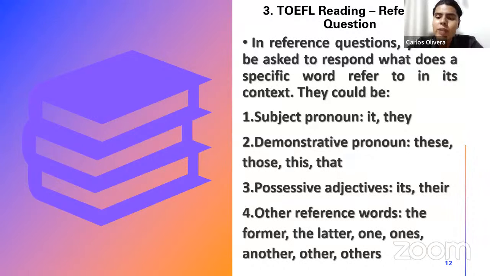Look at it. It's going to ask you what a specific word refers to in its context. These words could be subject pronouns, like for example, it, they, demonstrative pronouns, as these, those, this, that, possessive adjectives like its or their, or other reference words like the former, the latter, one, once, another, other, or others. All right, let me show you an example.